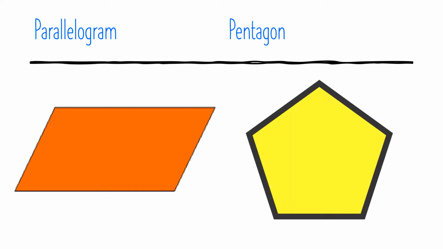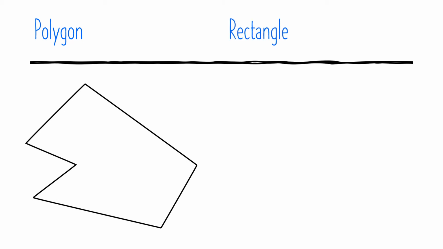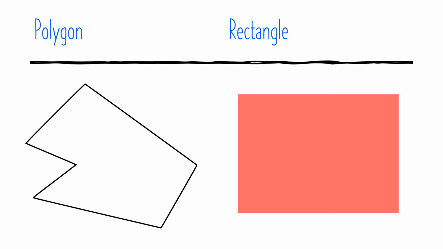Pentagon. The pentagon is a polygon with 5 sides. Polygon. A polygon is a shape with 3 or more sides. Rectangle. A rectangle is a shape with 4 sides and 4 right angles. The opposite sides have to be equal to each other, but all 4 sides are not equal.